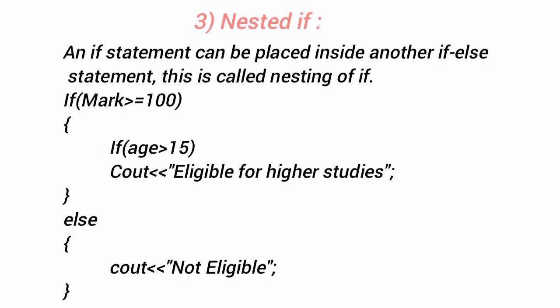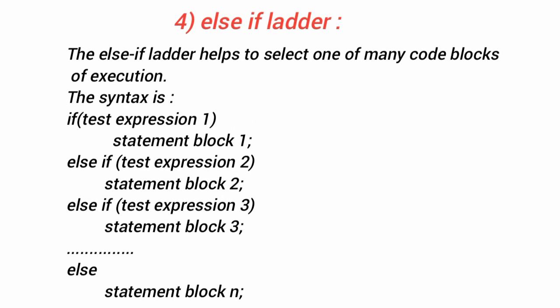Okay. Next is nested if. An if statement can be placed inside another if else statement. This is called nesting of if. If mark greater than or equal to 100, if age greater than 50, count eligible for higher studies. Else count not eligible.